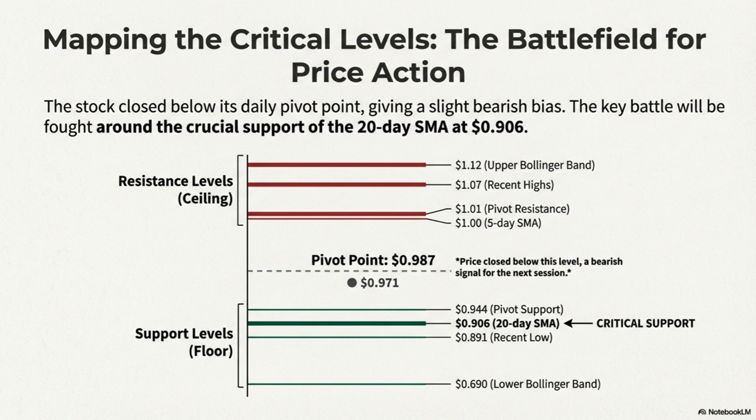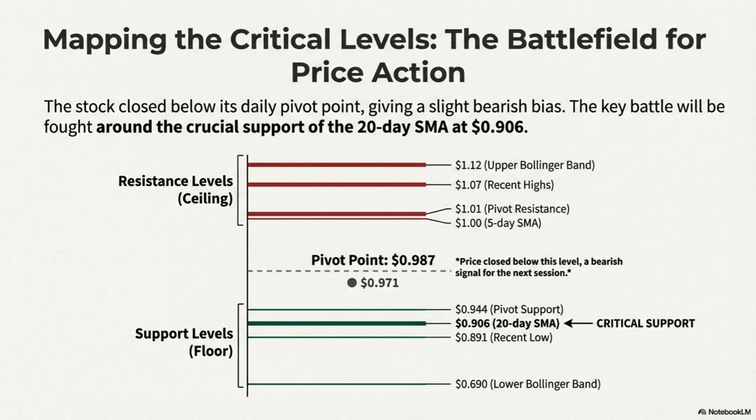Support, resistance, and pivot levels. Critical levels for short-term trading. Pivot point, $0.987. The price closed below the pivot point, which gives a bearish bias for the next session. Resistance 1, $1.01. The 5-day SMA at $1 and recent highs around $1.03 to $1.07 act as immediate resistance. The upper Bollinger Band is at $1.12.